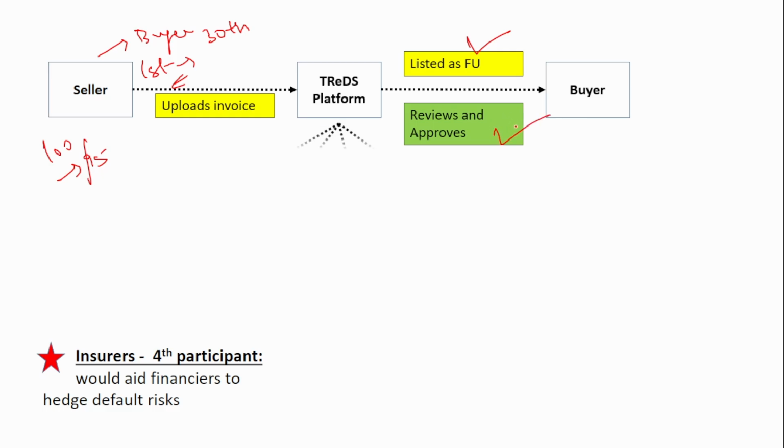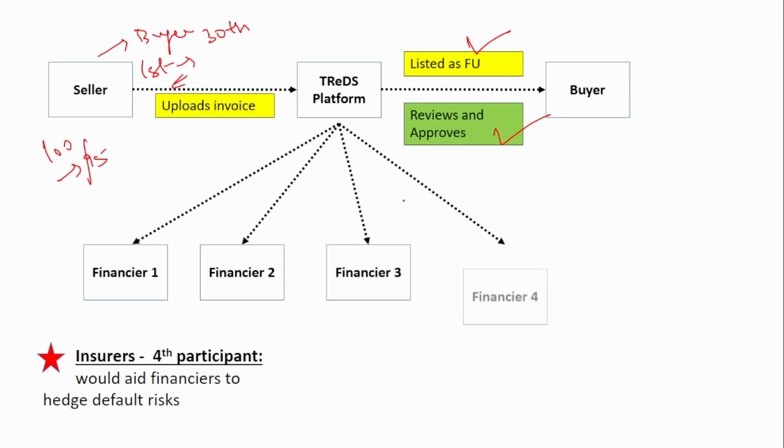After giving the approval, what will happen is this factoring unit will be visible to all the financiers who are available in the TReDS platform. Each financier will quote a price. Say it is 100 rupees. Okay, the invoice value is 100 rupees. Then he might quote 95, 98, 97, 96. So each one will quote one price.